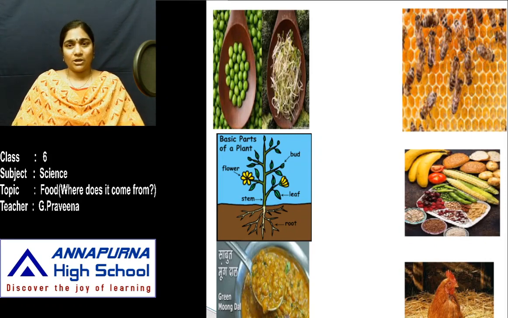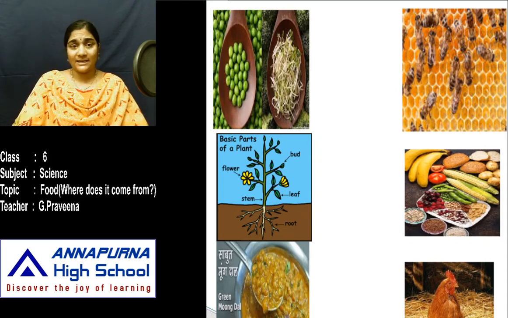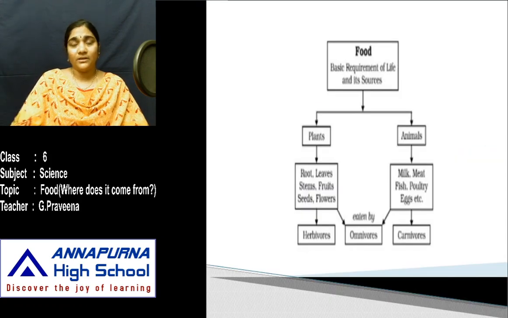As plants do not flower all over the year, we can see flowers only in some particular season. During that period, the honeybees collect the nectar from the flowers and store it in their beehives. This rearing of honeybees is done in apiaries. As this population is declining day by day, the government has started a revolution known as the sweet revolution, so as to increase the production of honey. So these are the different plant and animal sources from which we obtain food.